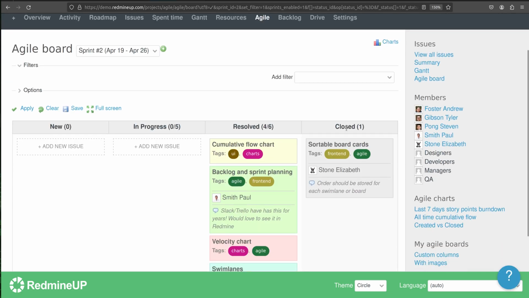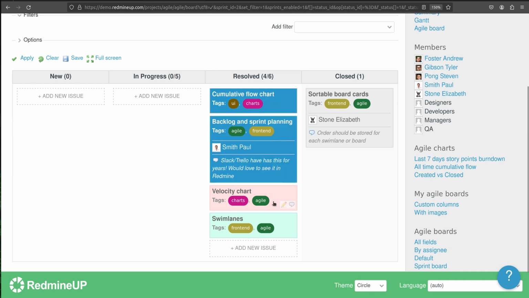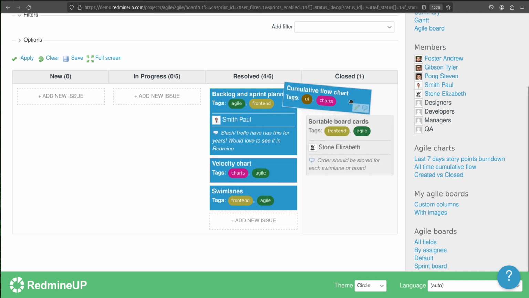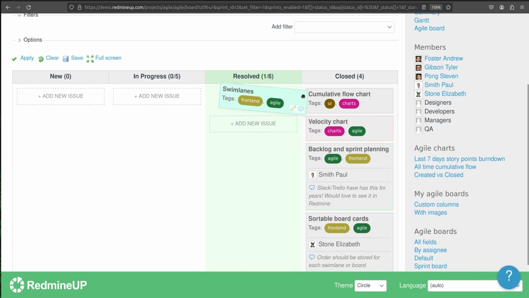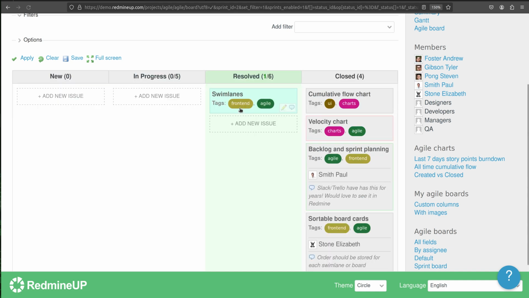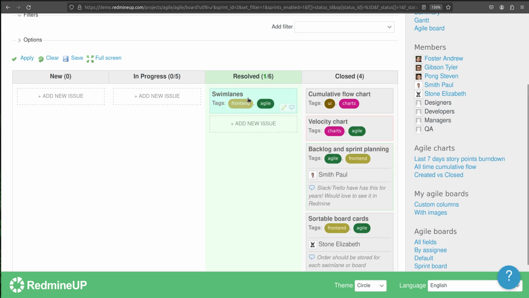Okay, so the closed column is now visible, and we mark all these issues to be closed. So we drag and drop into the closed. This move is not possible.